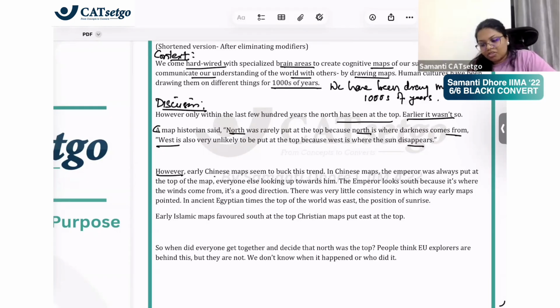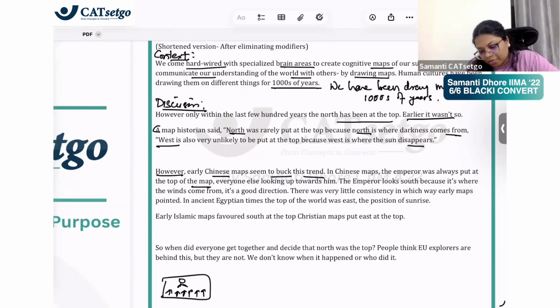However, Chinese maps seem to buck this trend. Buck means they defied it. In Chinese maps, the emperor was put on the top. In the Chinese map, the emperor was put on the top of the map, and everyone else is looking upwards.